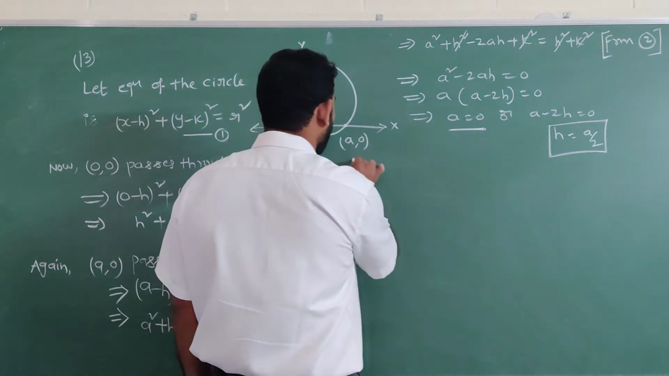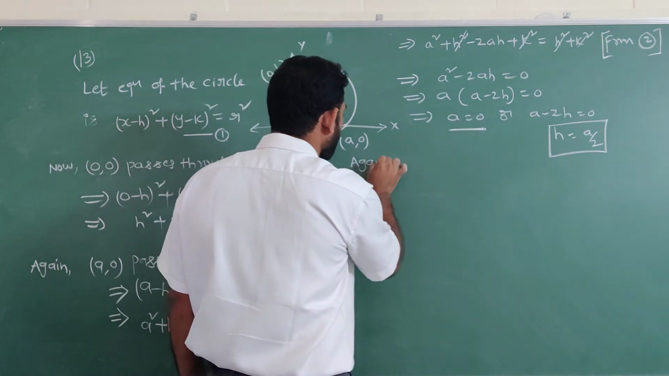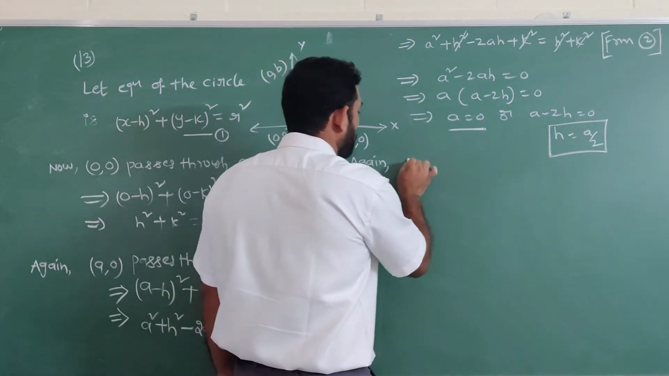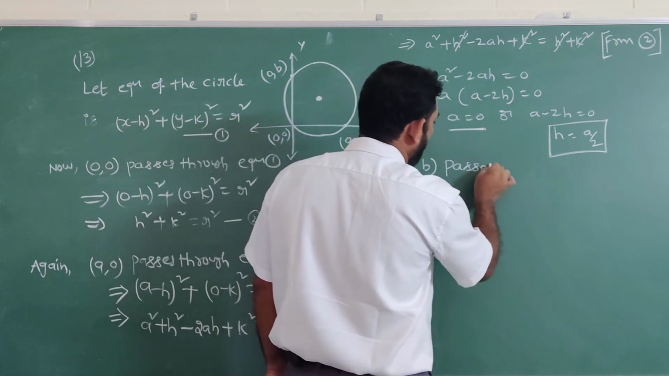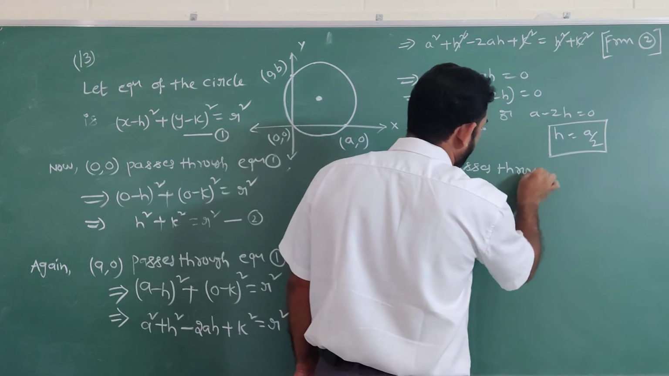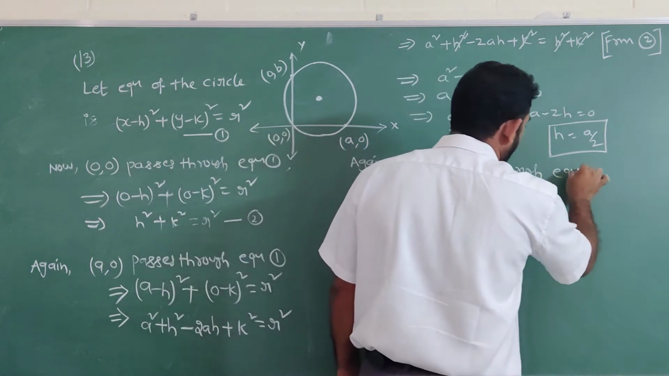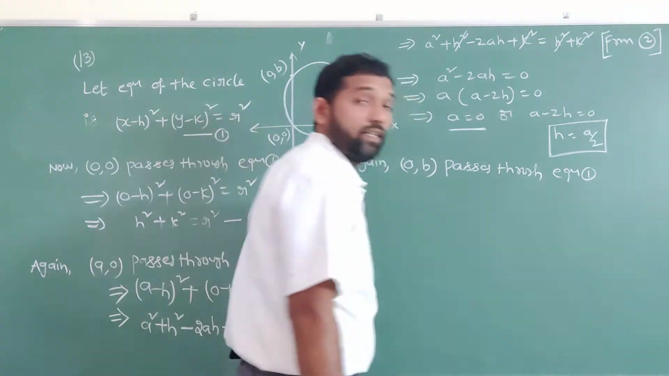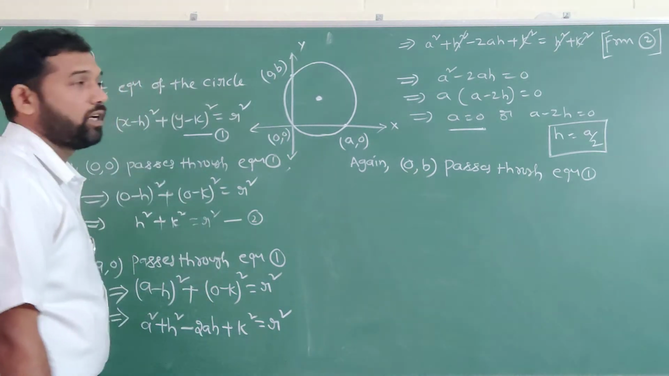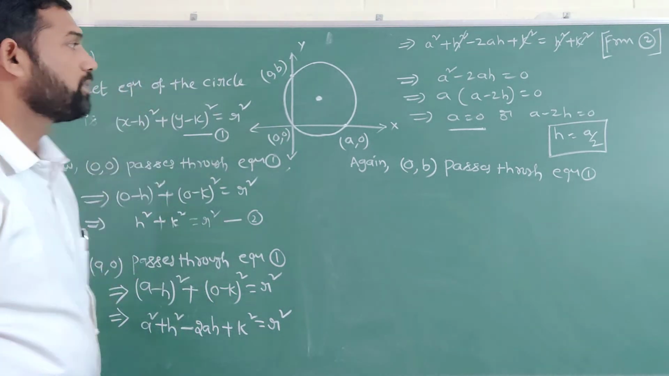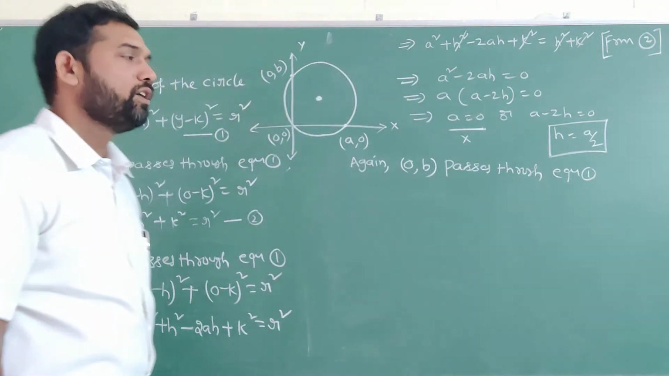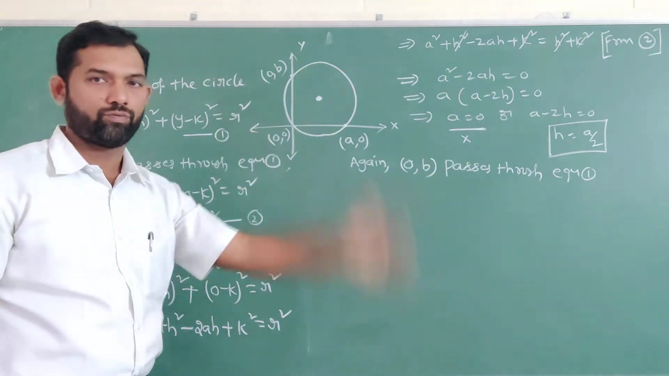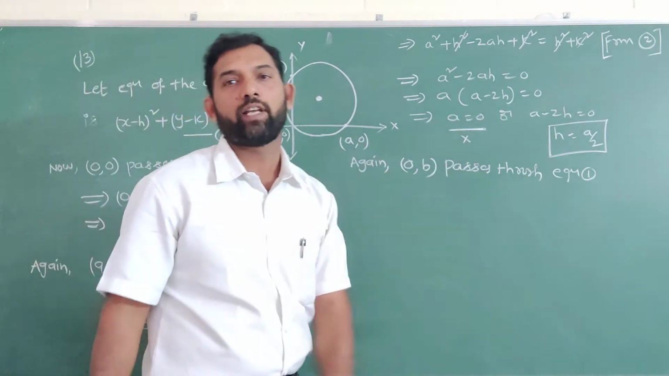So next, 0 comma b passes through equation number 1. So you are going to simplify the k value also. This condition a equal to 0 is not possible, so h is equal to a by 2. So we are taking h is equal to a by 2.